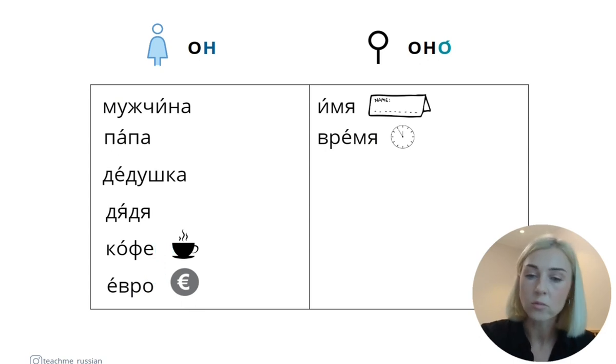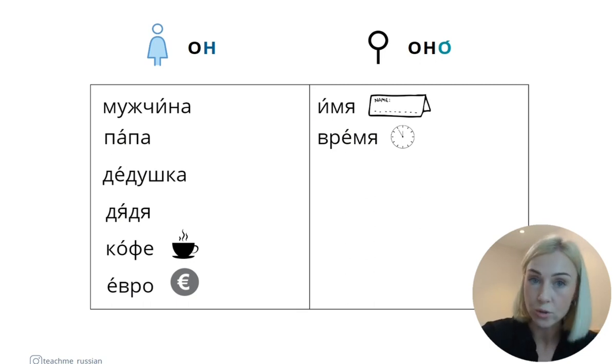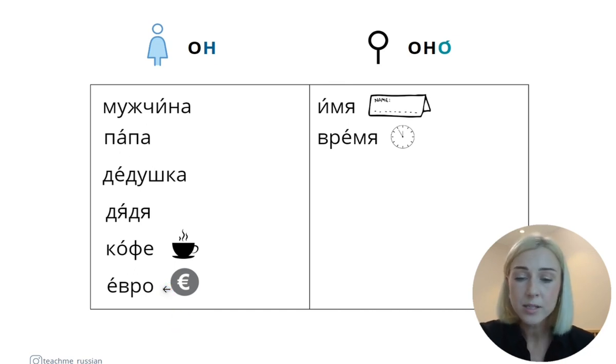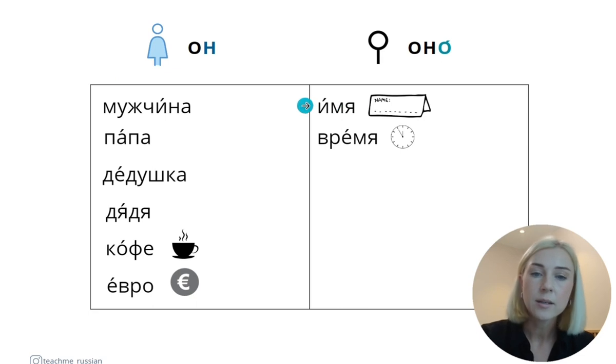Coffee is also an exception. Кофе – это он. It's very important to remember, because even native speakers often mix it up and say that кофе – это оно, neuter, but it's not correct. Кофе – это он. And евро. Евро – это currency. Евро – это он. It is masculine.